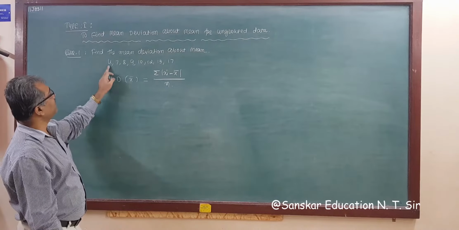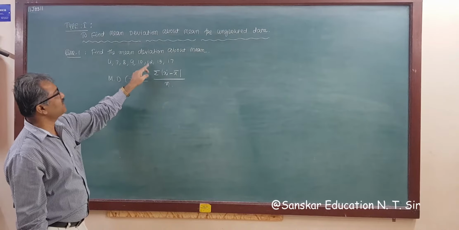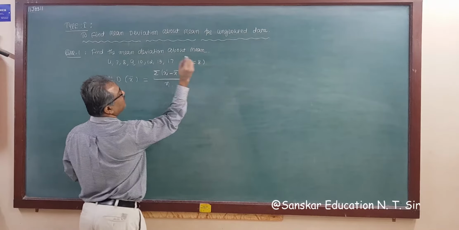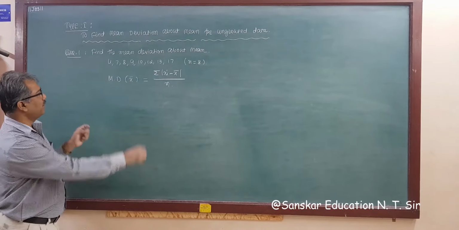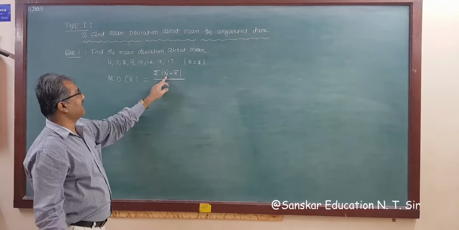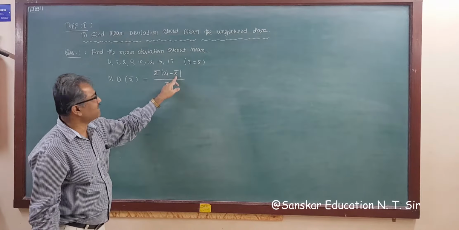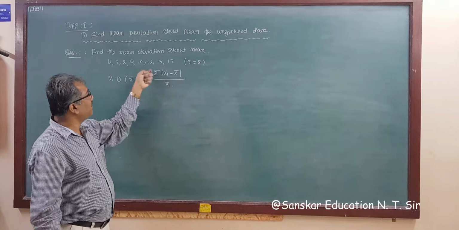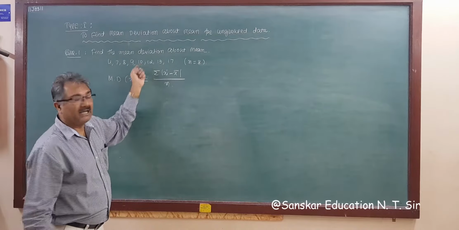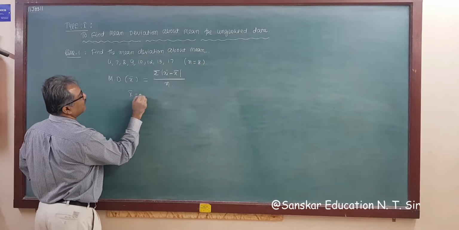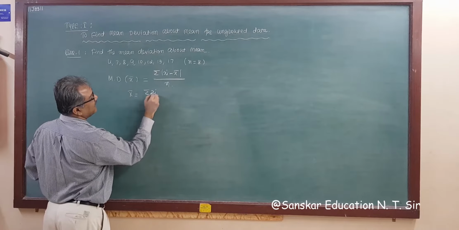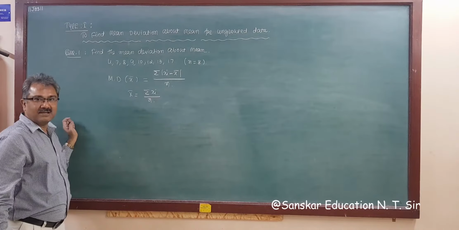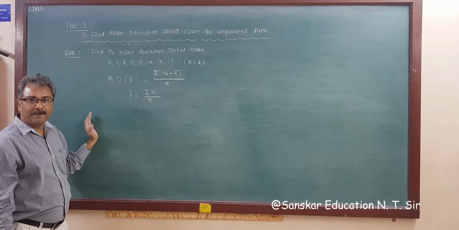So what is n here? 1, 2, 3, 4, 5, 6, 7, 8. So for the given data, n is equal to 8. Now we require xi, which is given. And x bar is the mean, and for ungrouped data x bar is equal to sigma xi, the sum of the observations, divided by the total number of observations.